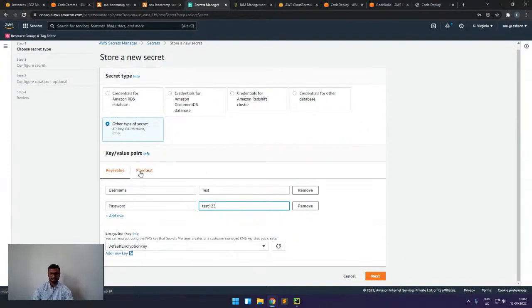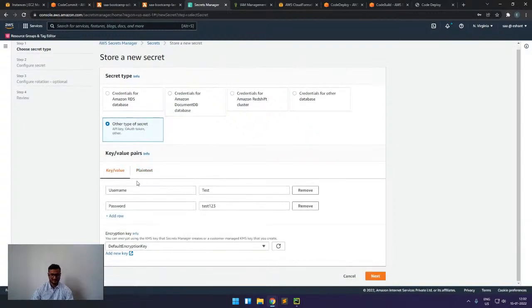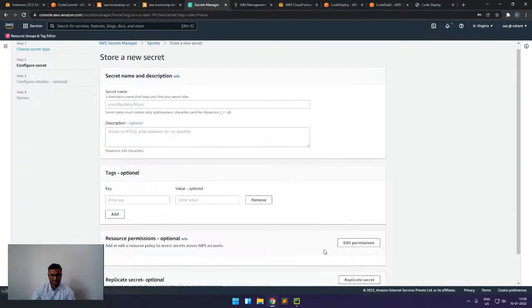For that we can also use plain text. We see a JSON structure, but in the key value we see it like this, and it is also encrypted by KMS. So it is also more secure. Next, we have to give a name. For example,